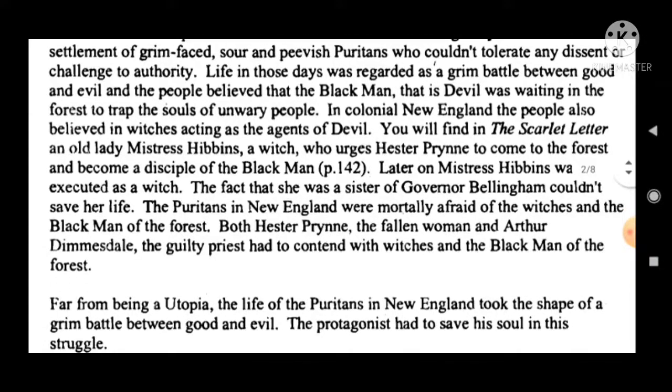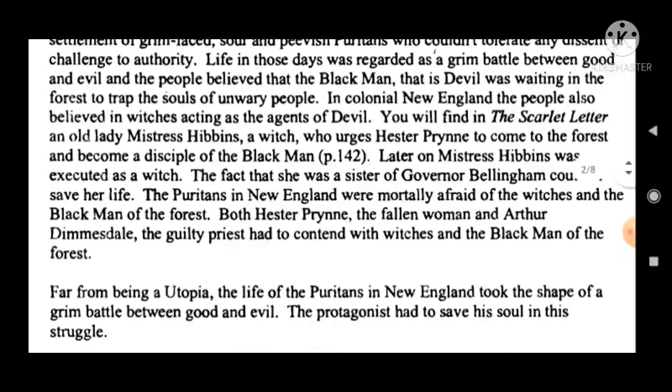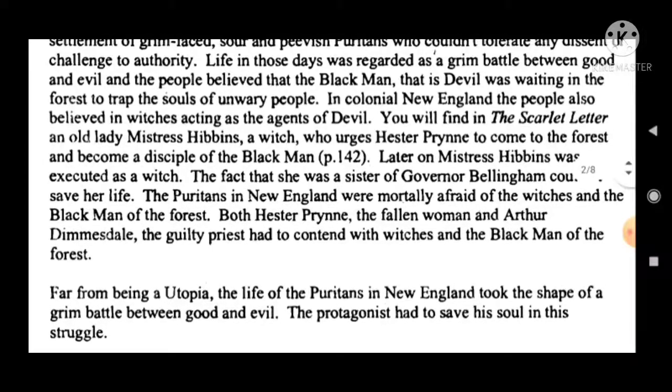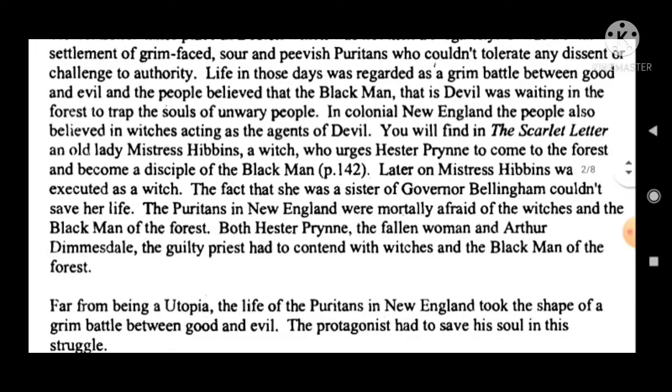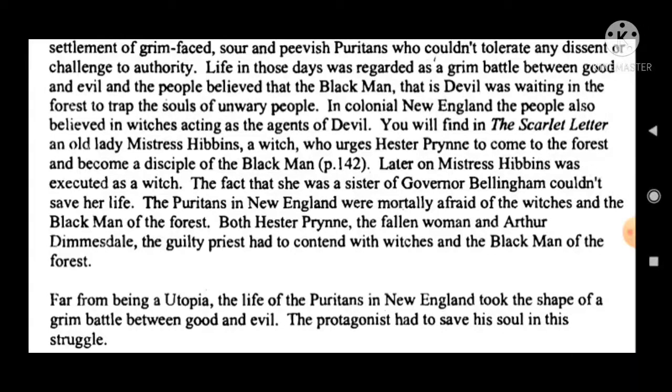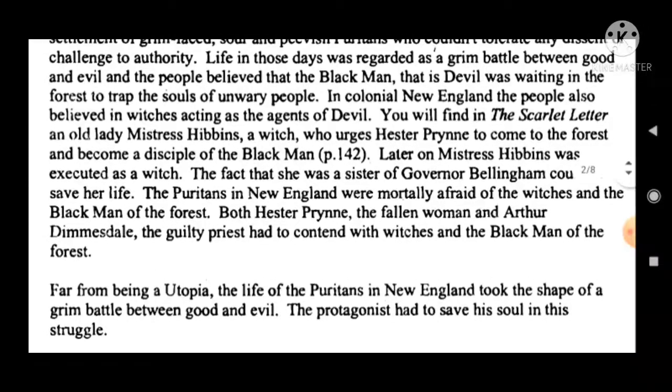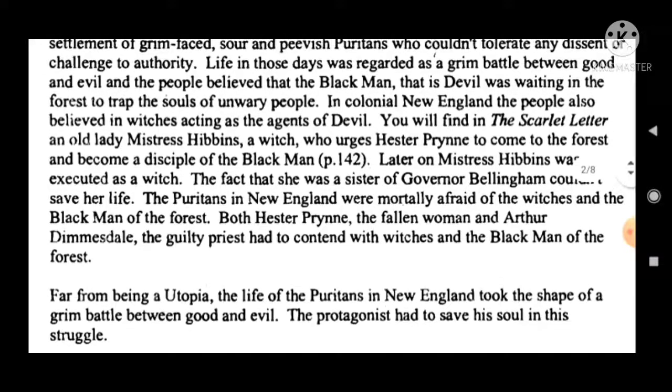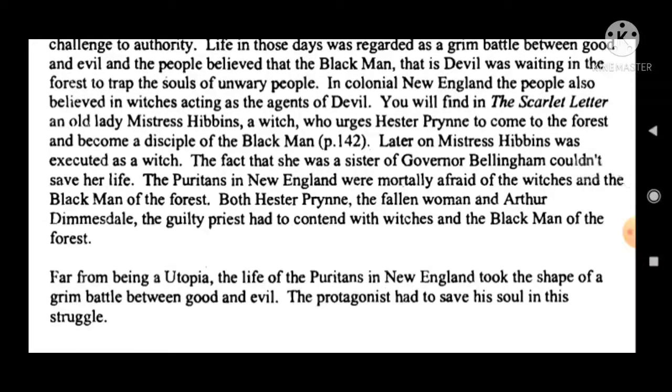Life in those days was regarded as a grim battle between good and evil, and the people believed that the black man, that is the devil, was waiting in the forest to trap the souls of unwary people. The black man was a devil or monster waiting in the forest to trap the souls of unwary people. Unwary people means those people who are not